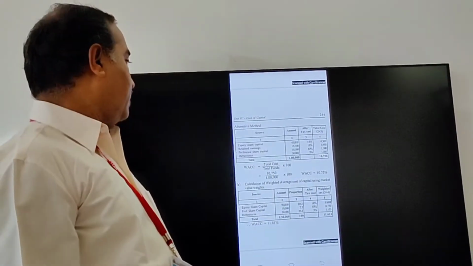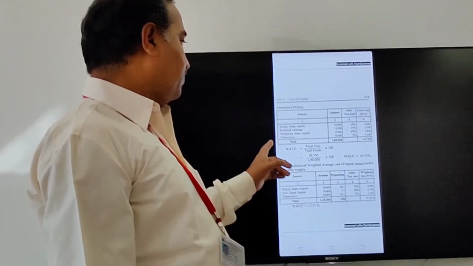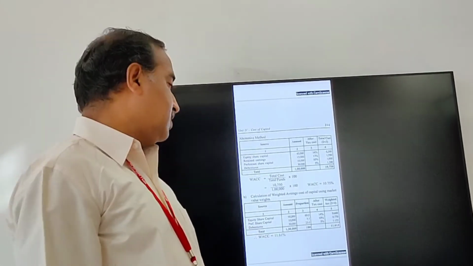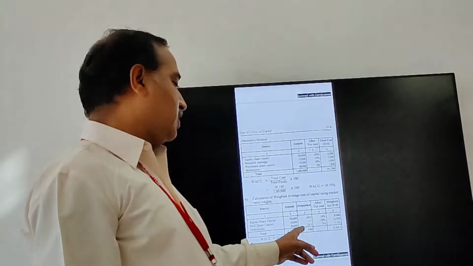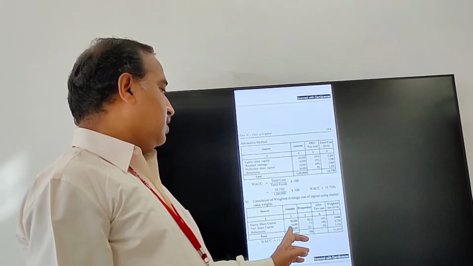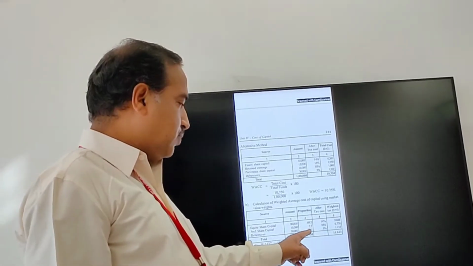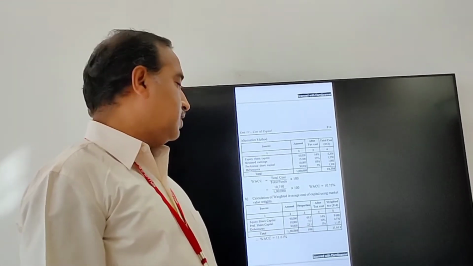What you have to do, proportion is 69.2 into 14%, it works out 9.688. And similarly preference share capital 10,000 it is given, that's why proportion is 7.7 into 10%, it works out 0.770. Then directly you take debentures, it is 30,000. Here proportion is 23.1 and 5% is after tax cost. 23.1 into 5%, it works out 1.155.